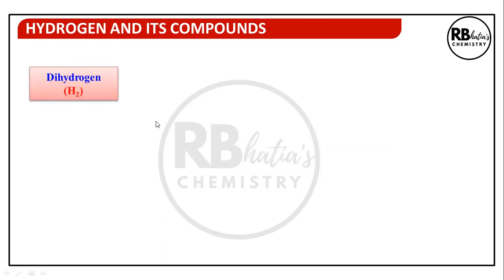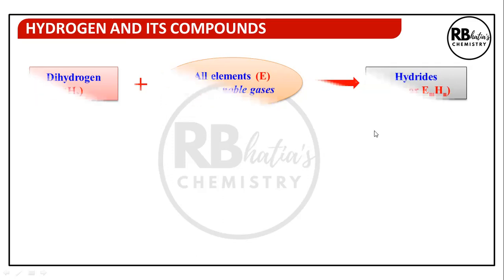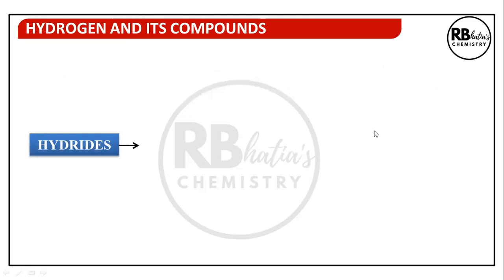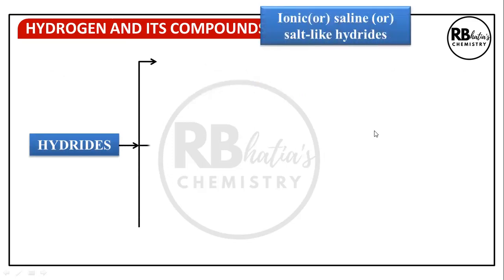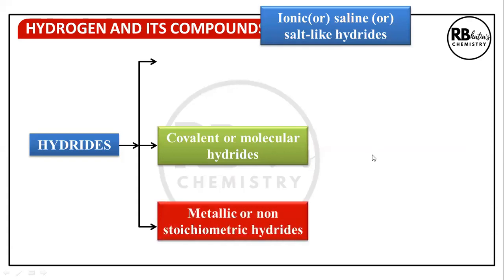Now we come to the next topic, that is types of hydrides. Dihydrogen plus all elements except noble gases. The compound that is formed is called a hydride. Hydride can have formula EHx or EmHn. So under hydrides, we have these categories: ionic or salt-like or saline hydrides, covalent or molecular hydrides, and metallic or non-stoichiometric hydrides. Three categories of hydrides. What are hydrides? These are compounds of various elements with hydrogen.